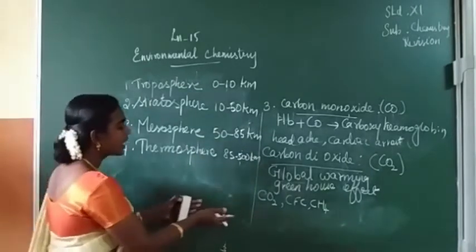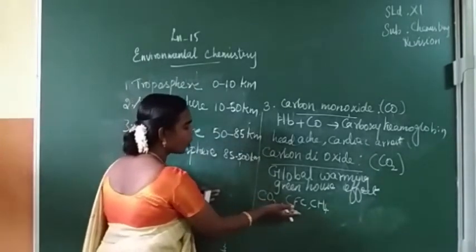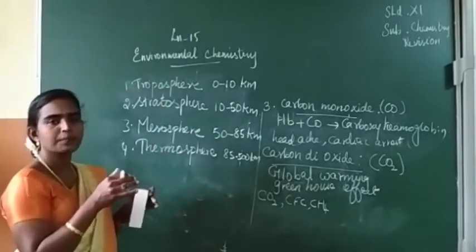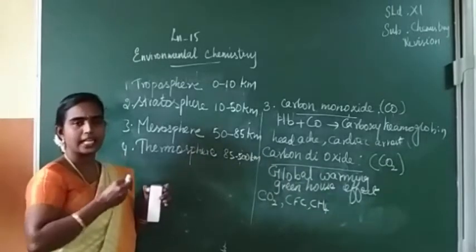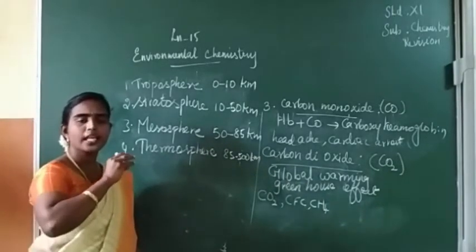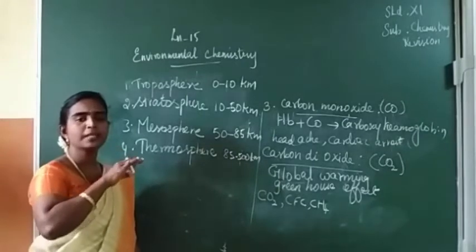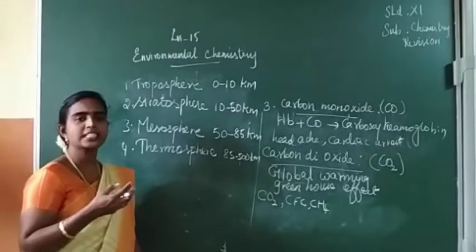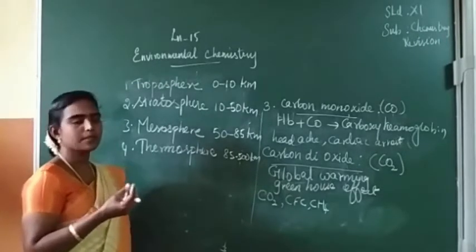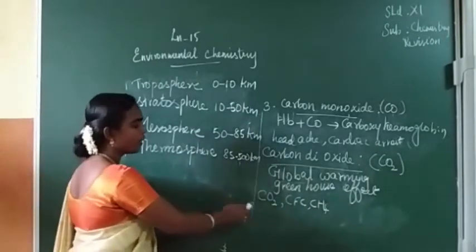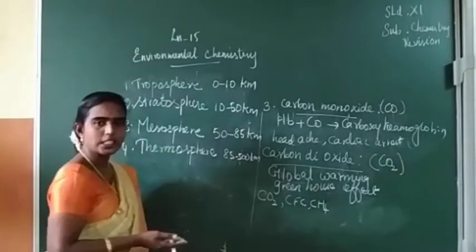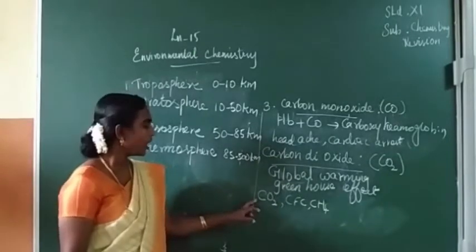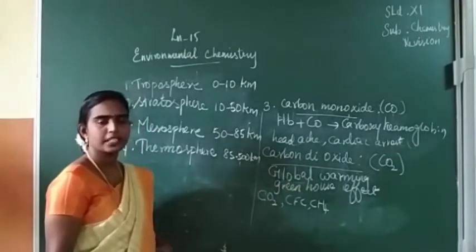But these gases, carbon dioxide, chlorofluorocarbon, methane, which are present in our atmosphere, are trapping that sunlight, and in the same way they are re-emitting the same heat energy towards earth, so that our earth is getting heated up. So this process is termed global warming, and the gases which are responsible for it are called greenhouse gases. Is that clear?